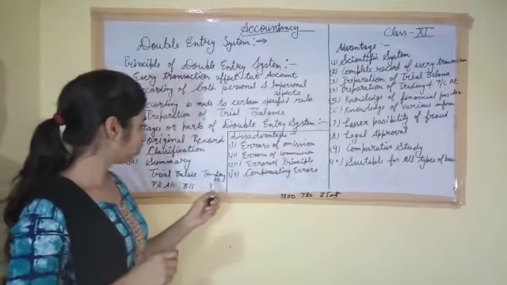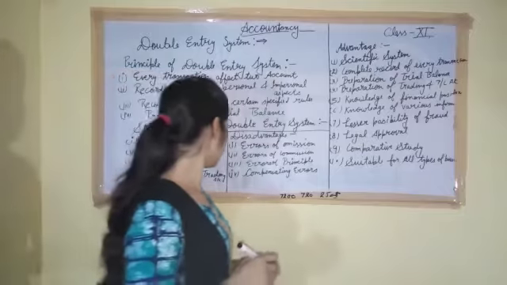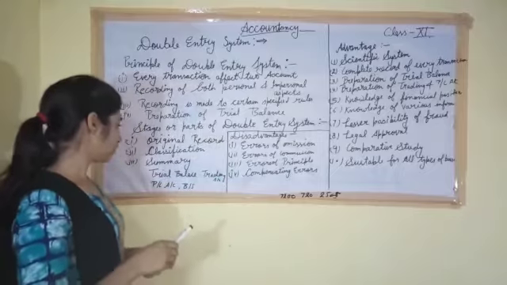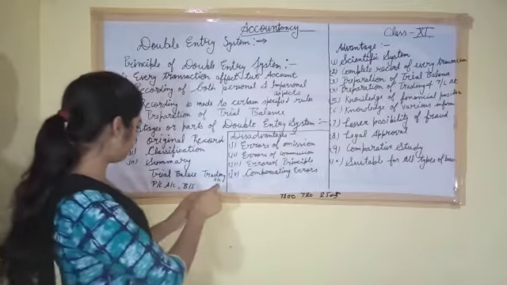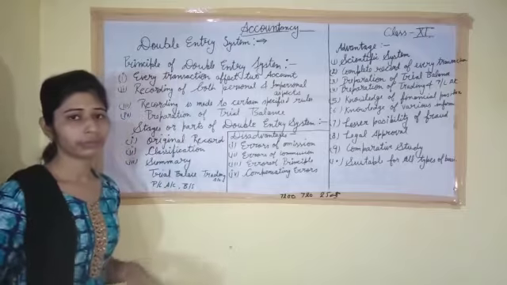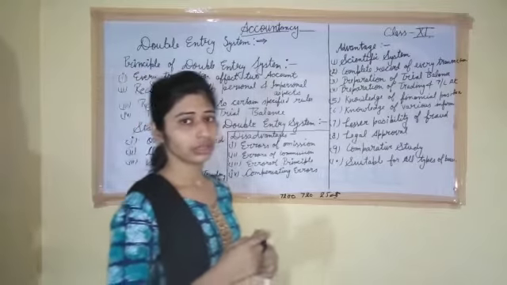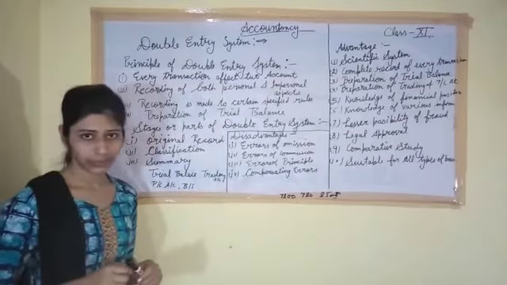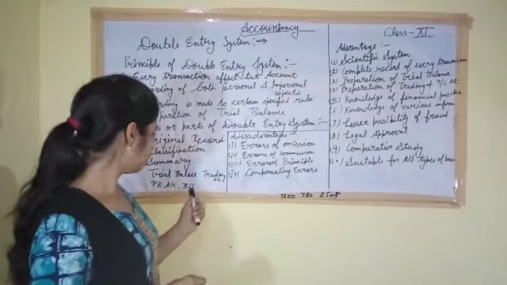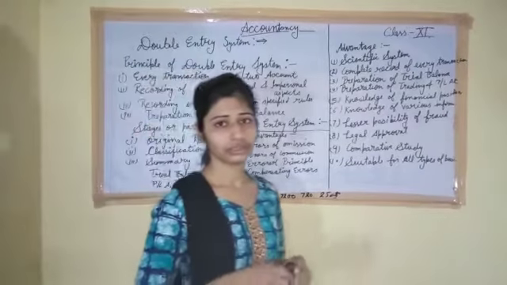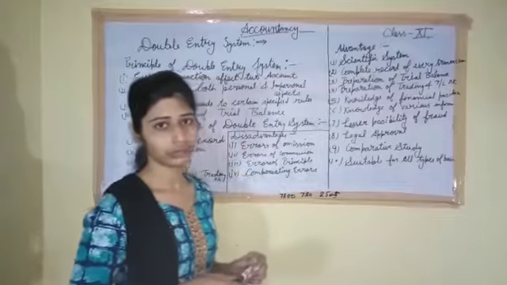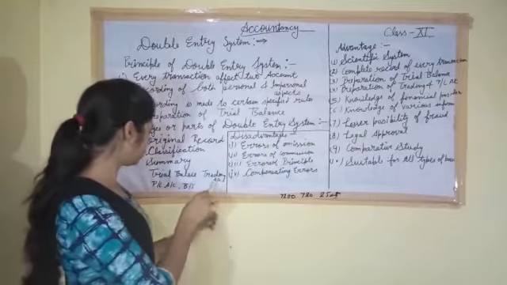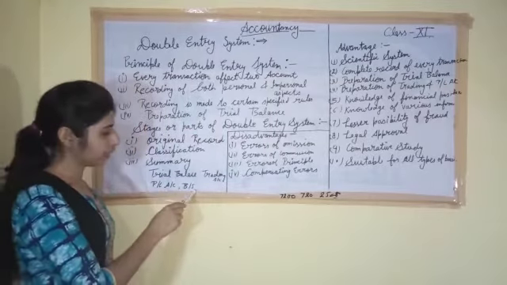prepare the trading account, from which we know the gross profit or gross loss of the business. After preparing the trading account, we prepare the profit and loss account. After preparing the profit and loss account, we come to know the net profit or net loss of the business. And after that, we prepare the balance sheet, from which we can know the financial position of the business. Means in summarizing, we prepare the trial balance, trading account, profit and loss account and balance sheet.